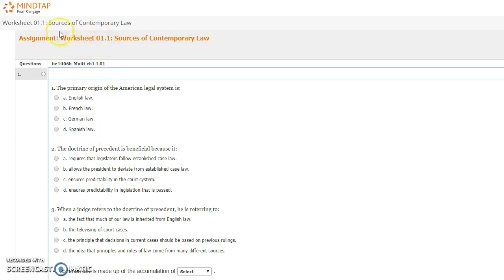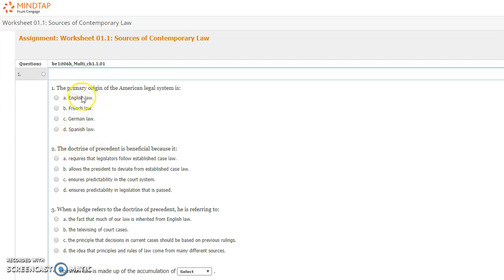So this is a worksheet. It's going to discuss the sources of contemporary law, and you're going to answer these questions. If you're logged in, it will go directly to your MindTap assignments. If you haven't purchased the textbook and the code, you can register for a 2-week free trial, and that began when the course began. So really, everyone should be able to get in this week and do the assignment. So make sure you take advantage of that 2-week free period until you can buy the code.